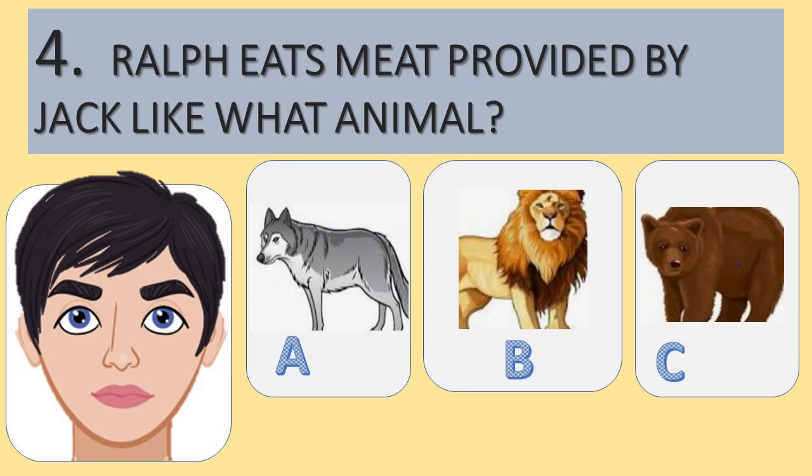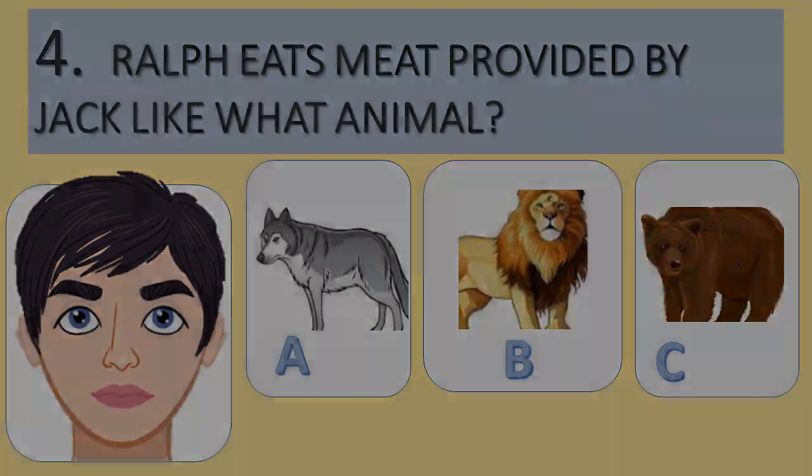Question number 4. Ralph eats some meat provided to him by Jack. Like what animal? Does he eat his meat like a wolf for A? Does he eat his meat like a lion for B? Or does he eat his meat C, like a bear?